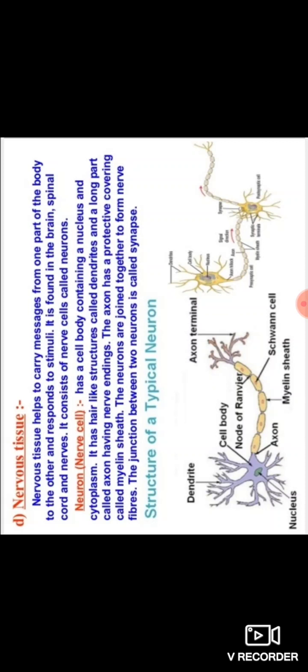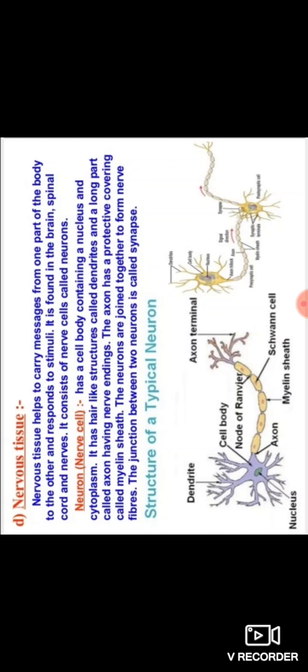Observe here, at the nerve endings, the axon is there. The axon has a protective covering called the myelin sheath. On the surface of the axon, a layer is formed. This layer is the myelin sheath, which helps to protect the nerve.